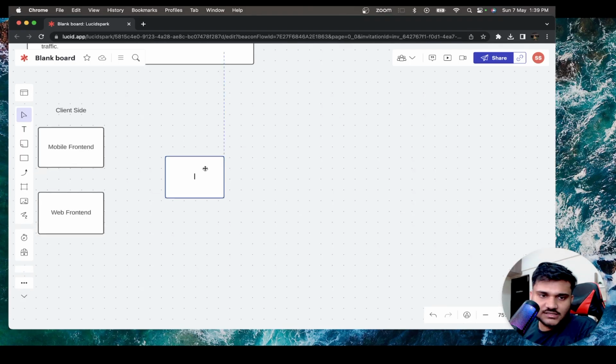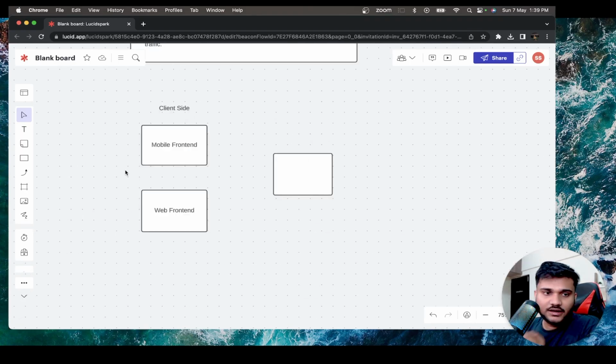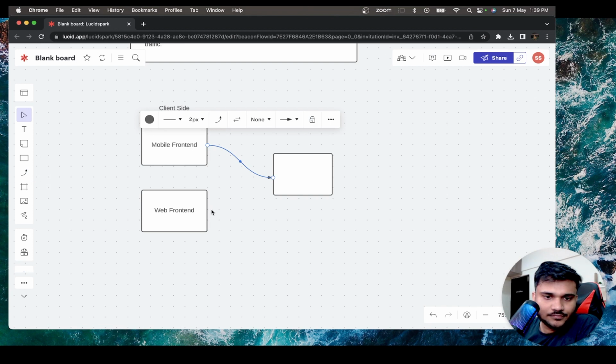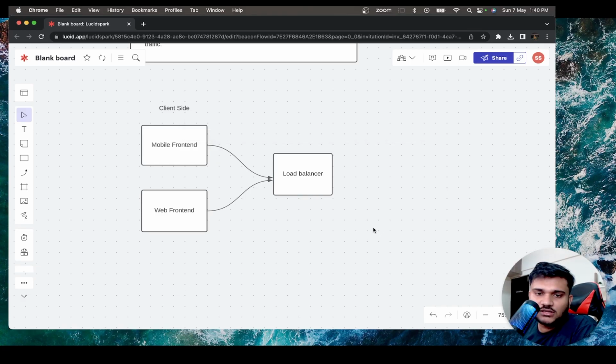The client will not interact with the servers directly. All the client has to do is make a request to what we call the load balancer, nothing more, nothing less.